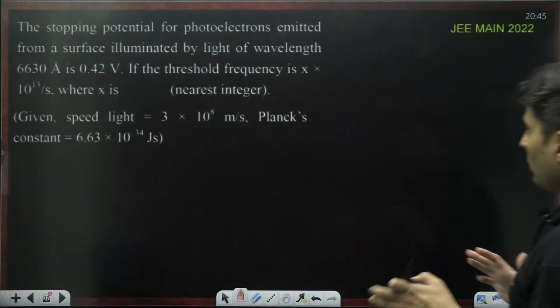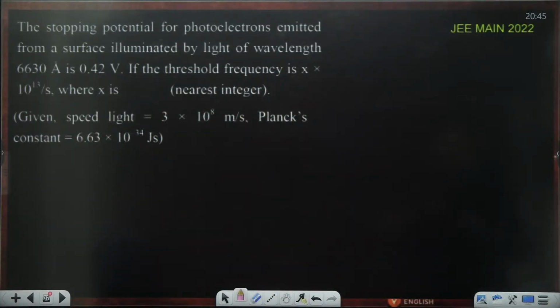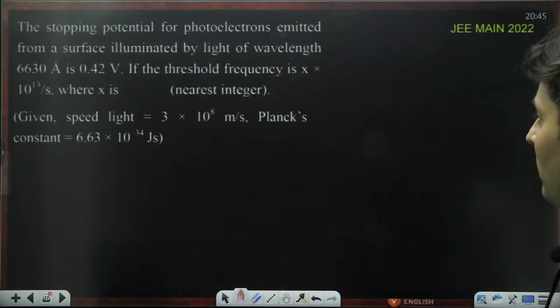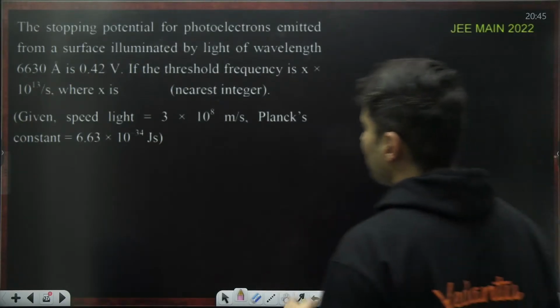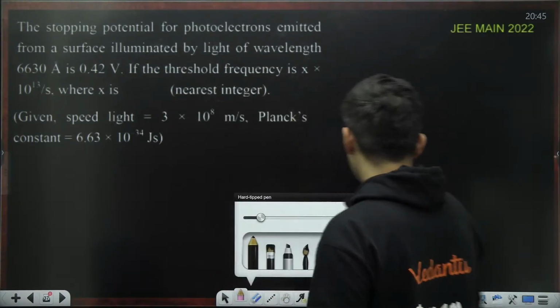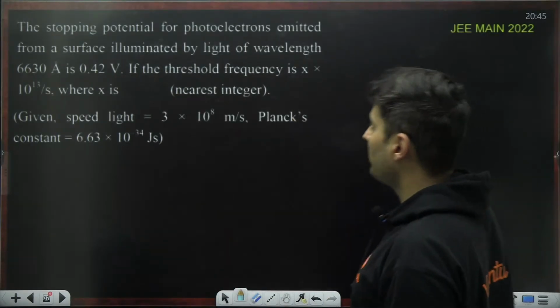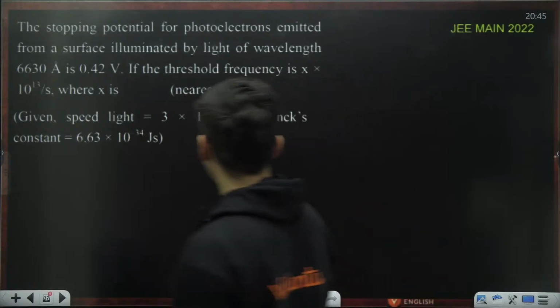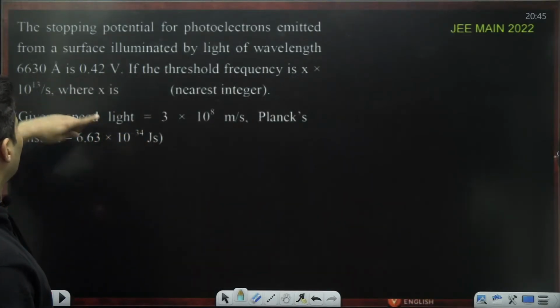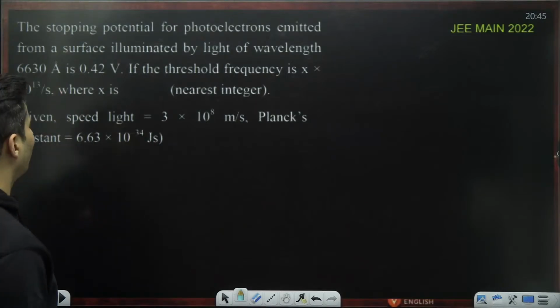Stopping voltage for a metallic surface by light of wavelength this much is 0.42 volts. If the threshold frequency is this much, where x is how much, given the speed of light and everything. So we have to stick to our photoelectric equation. They have given the stopping voltage and the light's wavelength, and the threshold frequency is what they have asked.